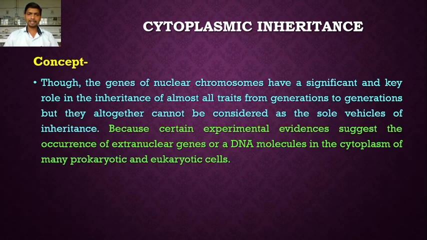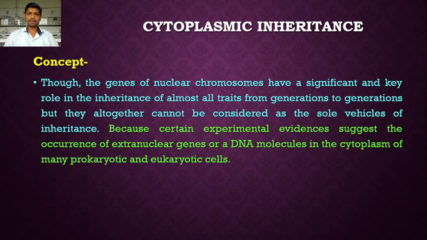So genes are present in the nuclear chromosomes, and also on the extranuclear DNA. The extranuclear genes or DNA molecules present in the cytoplasm of prokaryotic and eukaryotic cells play a key role in inheritance. Such type of inheritance we are going to study in this lecture, that is cytoplasmic inheritance.